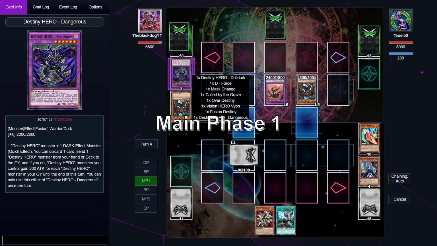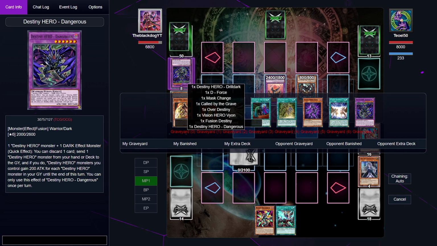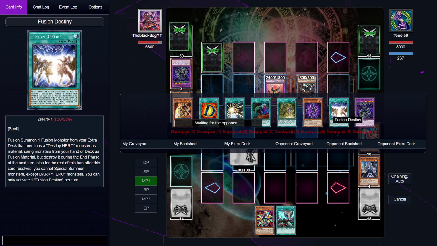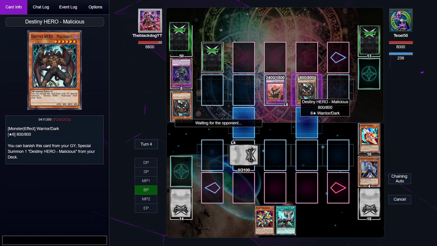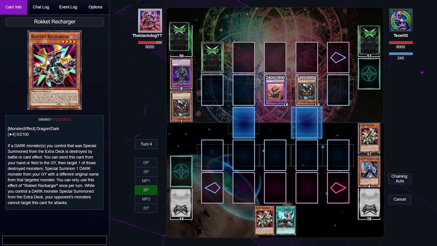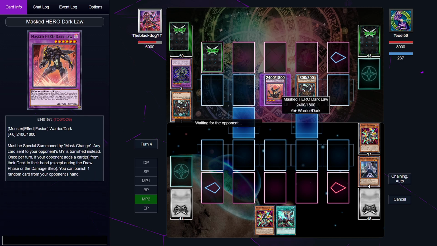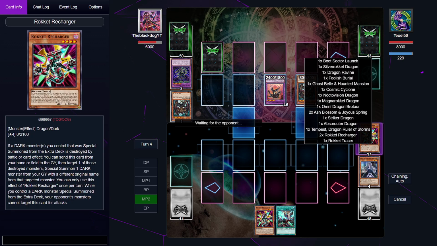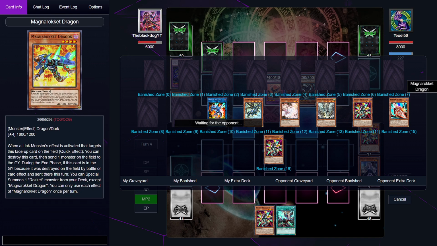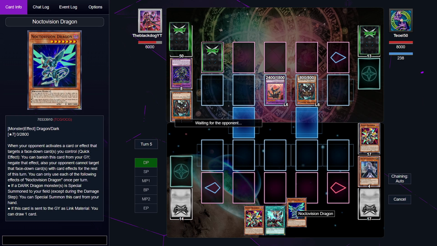We're just going to set 1 card, and because of Fusion Destiny, this card gets destroyed. Or it's not going to get destroyed but sent to graveyard, right? No, it gets destroyed, okay. And 2400, yep. Okay, I don't know how I'm getting out of this one. Probably not, in all honesty. So we have 1 set card, 2 cards on field, 1 Dark Law, which is a little bit problematic. Basically, my entire deck is banished. All my good cards, all my decent cards are gone.